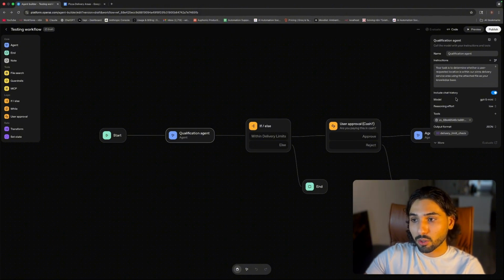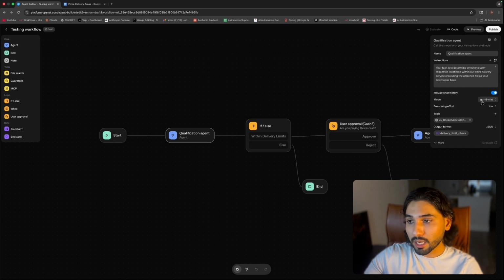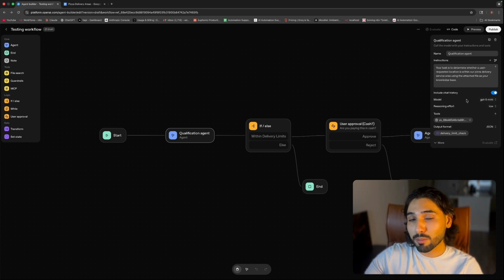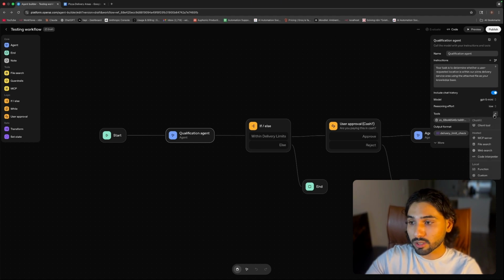Here we can include the chat history, basically a simple memory like inside of n8n. Here I'm using the model GPT-5 Mini, and no, you cannot add Anthropic models or Gemini models, and I think it's very self-explanatory because it's an OpenAI platform. For reasoning effort, you can choose minimal, low, medium, or high, and here we have a couple of cool tools, and some of them I had a chance to test.